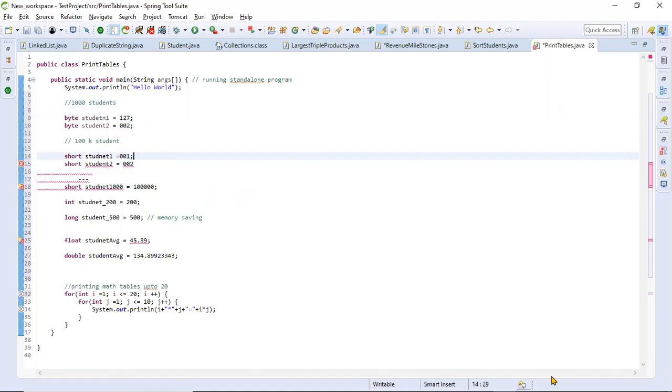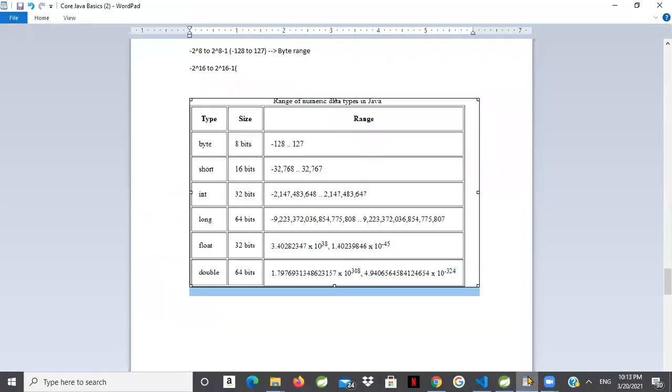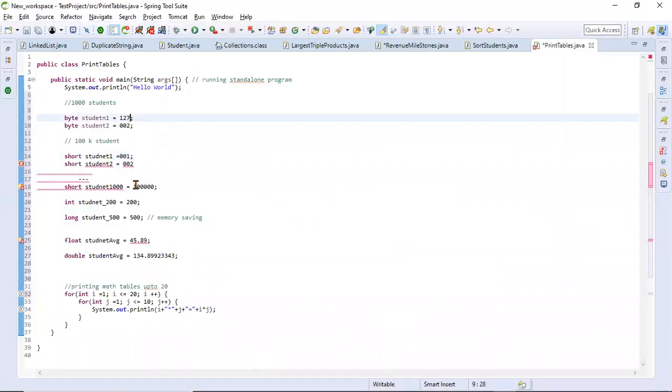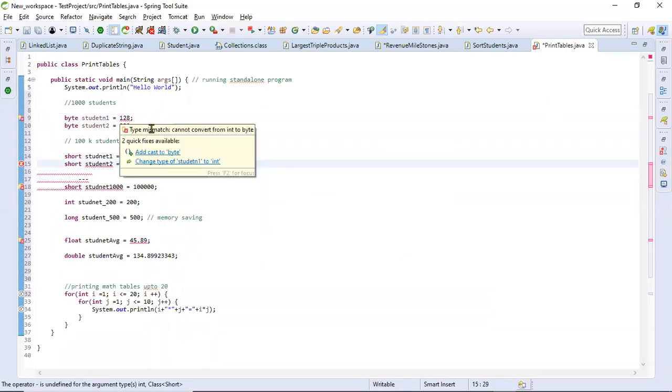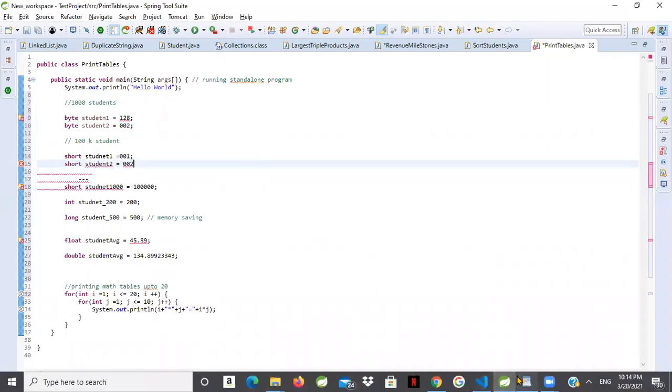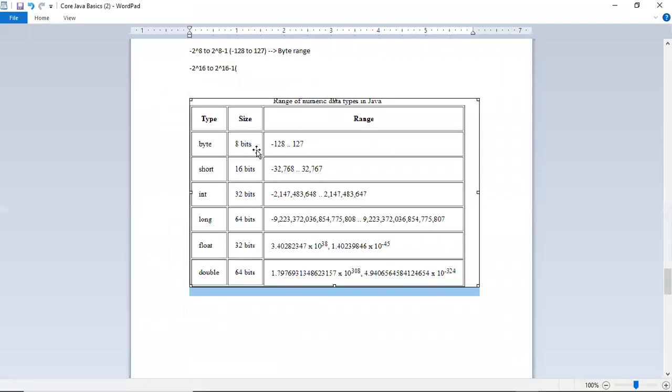Okay, what is the range here? Let me check. 127 is the range. Yeah, 127 is the range. Yeah, 128 we can't put. That's correct. See, now it started giving an error. You can't convert like this. Each data type has the range they have given, based on the bits.